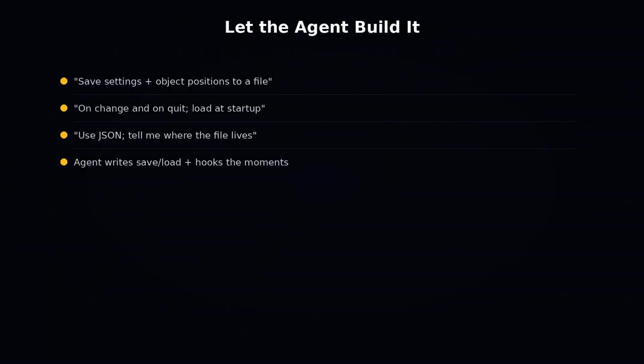Let your agent build the save system. You say, save the user's comfort settings and the positions of the stones to a file when they change and when the app quits, and load them back when the app starts. Use JSON and tell me where the file lives on the Quest. The agent writes the save and load code, hooks it to the right moments, and explains it.